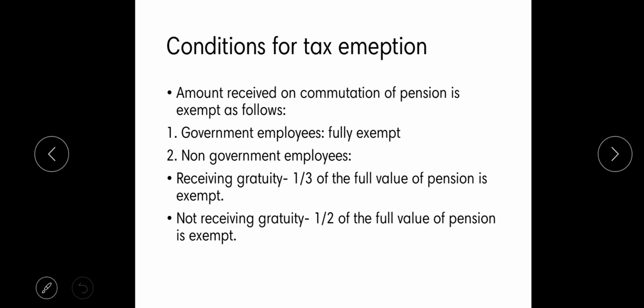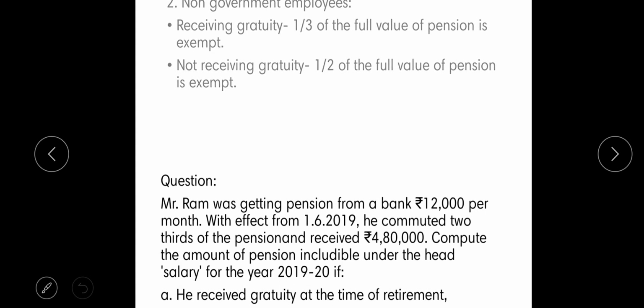For a person receiving gratuity, one third of the full amount of pension is exempted. And for employees not receiving gratuity, half of the full amount of pension is exempted. And let's discuss a problem.